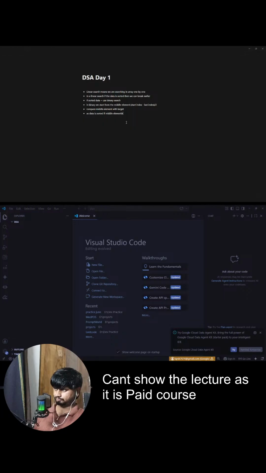So at this point, we can discard this search space and focus only upon the remaining array. Now this L is at index 9, and R is still at index 16. Now we again find the middle element.